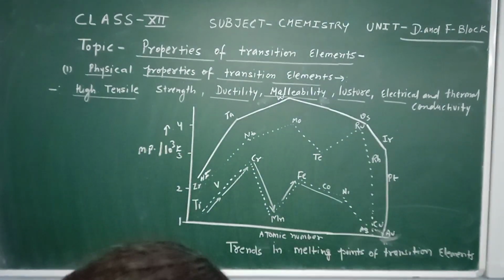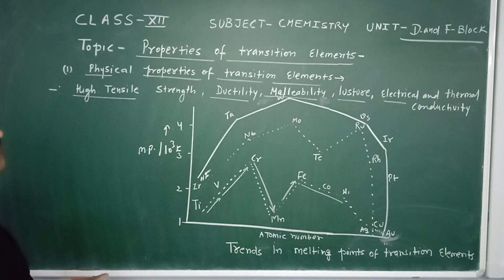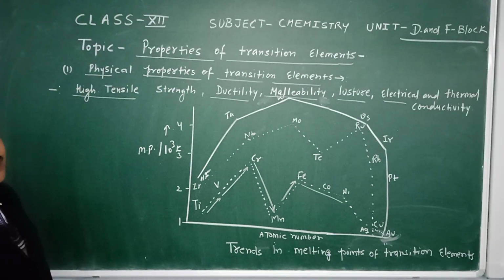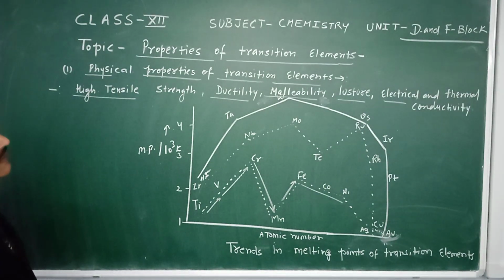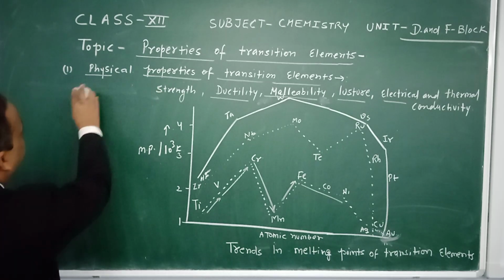So basically, what is responsible for the melting point in these metals? It is the presence of unpaired electrons. If a greater number of unpaired electrons is present, then more interatomic interactions will be present, and we will get a high value of melting point. So this is the first property.